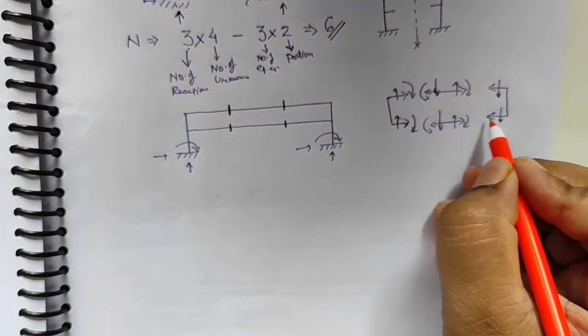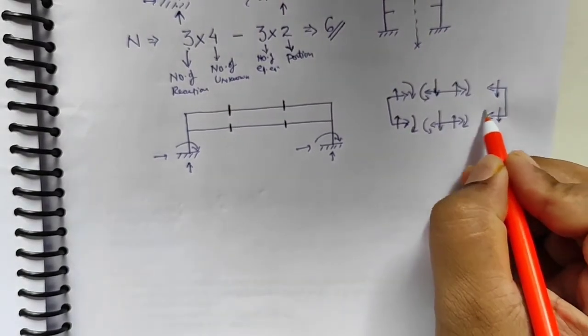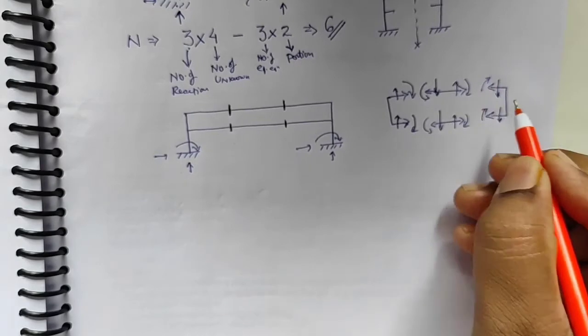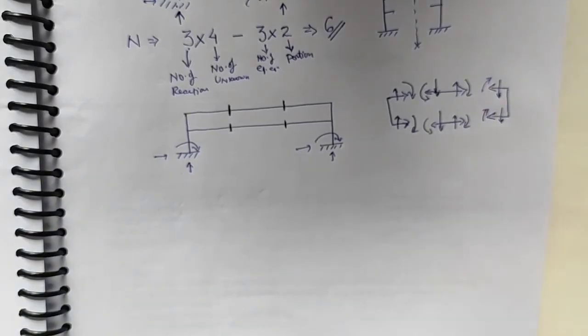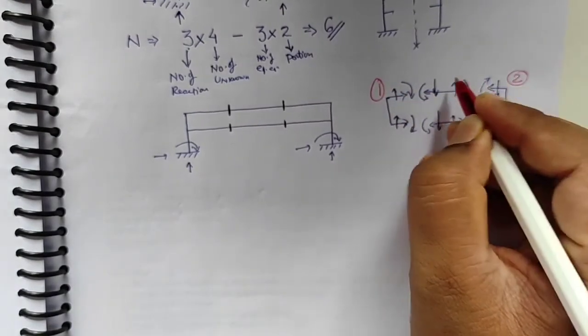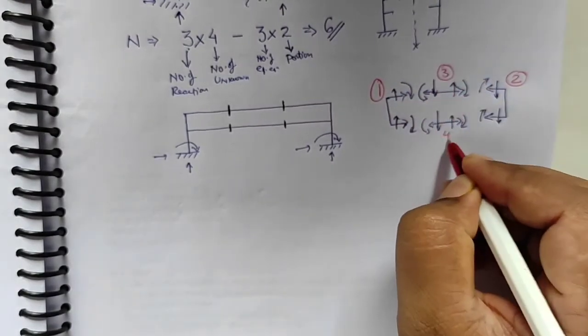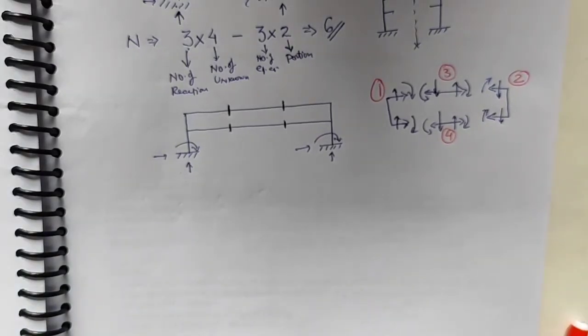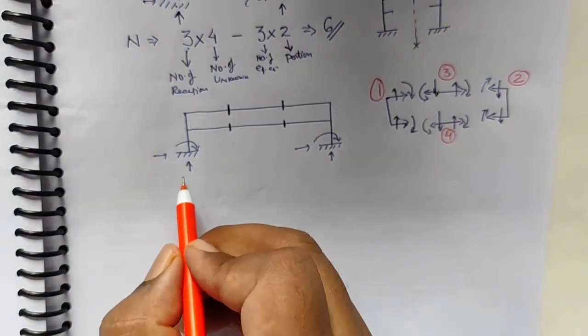so after the cuts my frame will look like this. In total I have 4 portions. This is the first portion, second portion, third portion, and this is the fourth portion. So I have cut my frame into 4 portions.